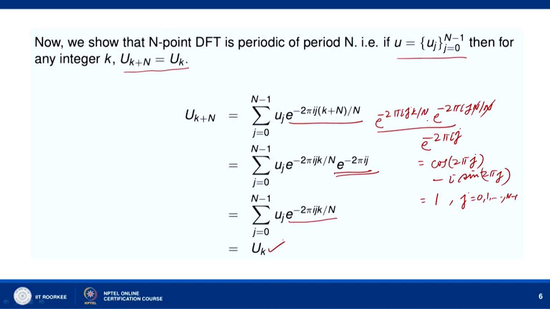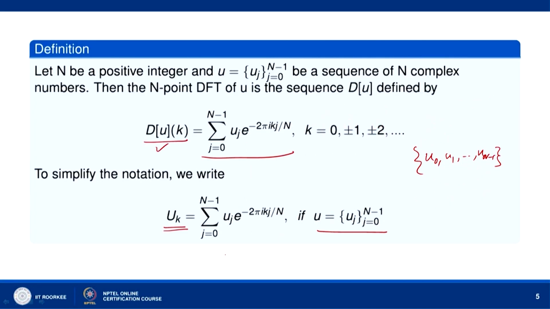So the discrete Fourier transform u k is n periodic. We can write u k as the sum over j equal to 0 to n minus 1 of u j e raised to the power minus 2 pi i j k by n, where k varies from 0, 1, and so on up to n minus 1.